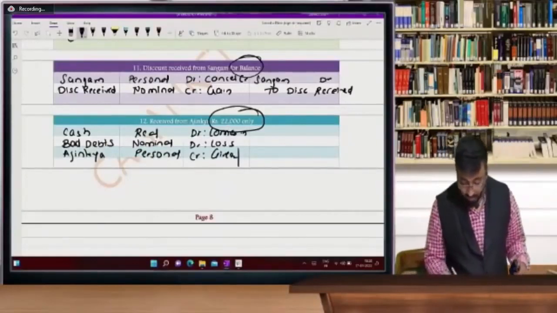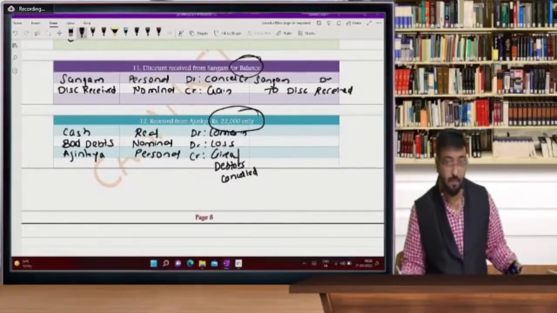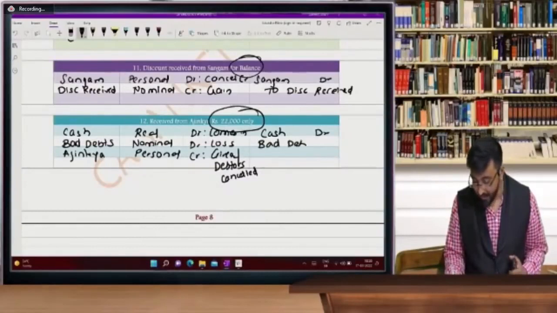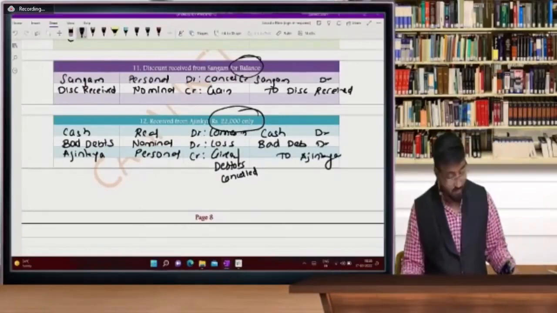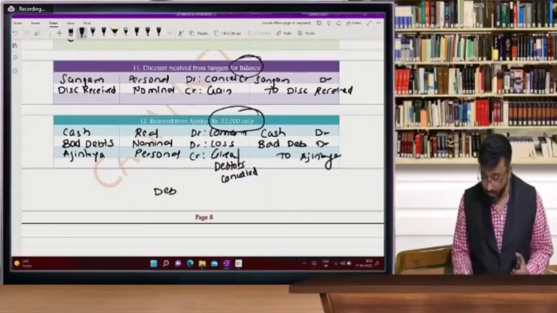For cash, and you cancel debtors for bad debts. So debtors is having a debit balance, which is cancelled. Cash account debit, bad debts account debit to Ajinkya is the cancellation. So here, what is the rule?